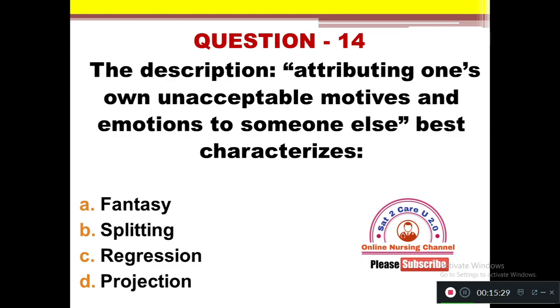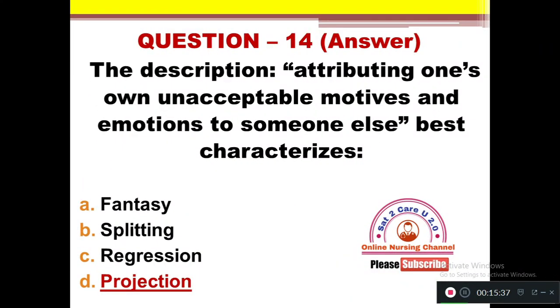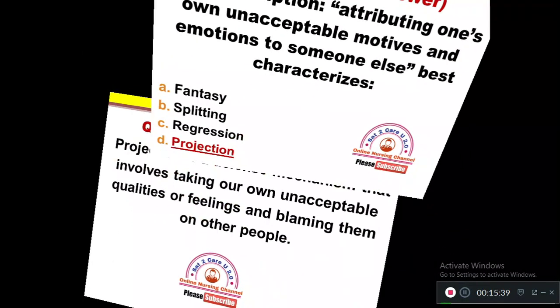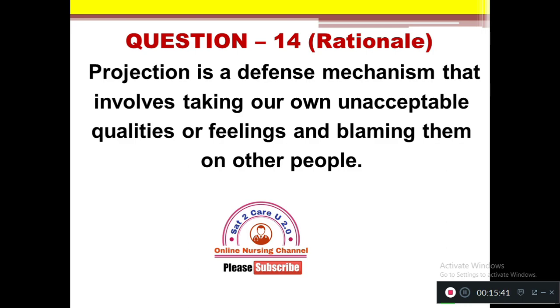So which statement is related to which defense mechanism in the options here? The right answer, option D, projection. Projection is a defense mechanism in which the person projects their unacceptable qualities or feelings by blaming other people particularly. So that is called projection.